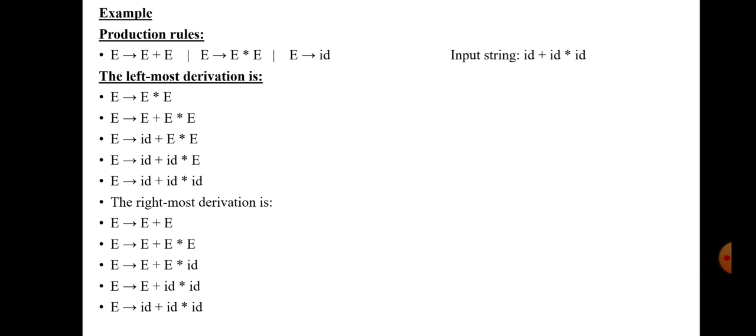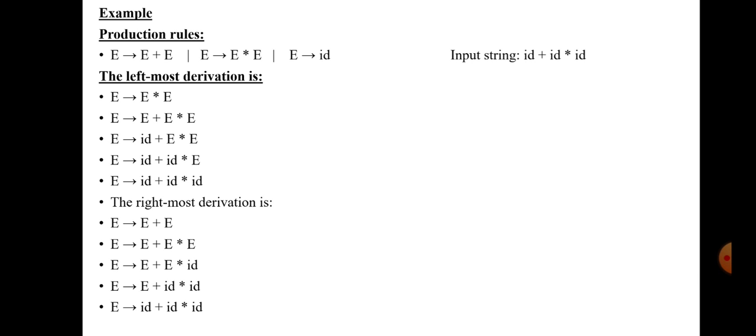Here the head of the production is capital E, which is the left hand side symbol of the first production. So capital E is the start symbol. The given input string is ID plus ID star ID for this grammar. By using leftmost derivation, the input string is derived by expanding the leftmost symbol of the production rule of the given grammar. It begins with the second production, E tends to E star E. We can derive from any of the given productions.